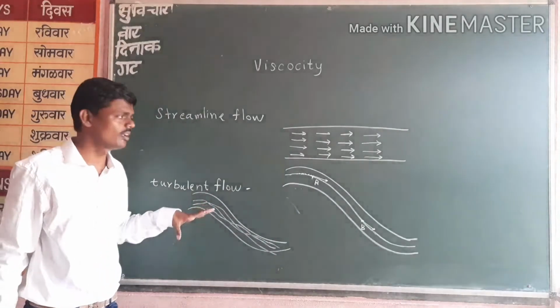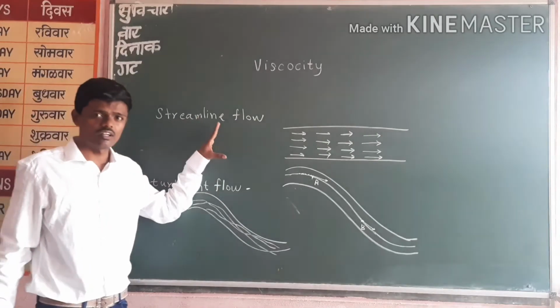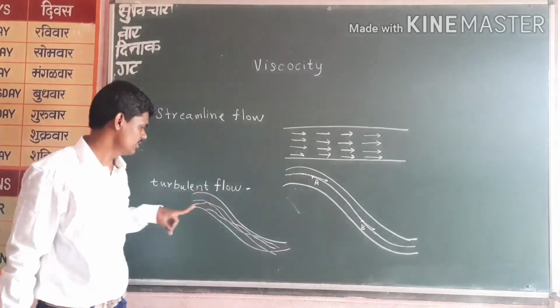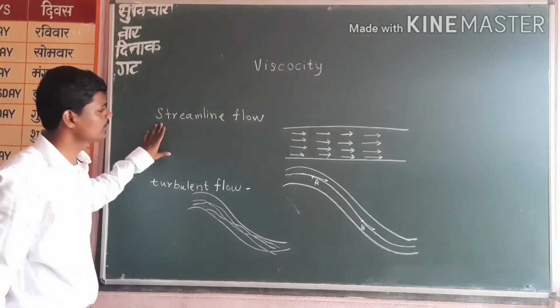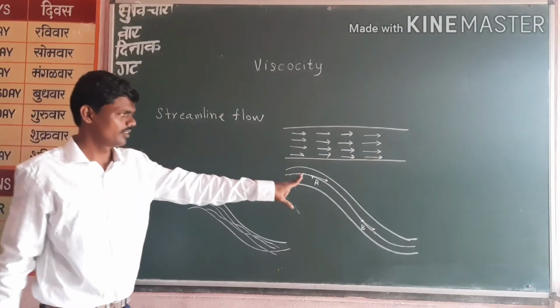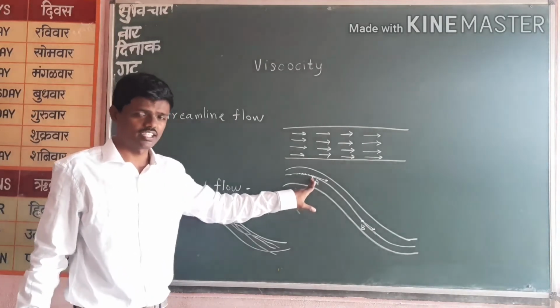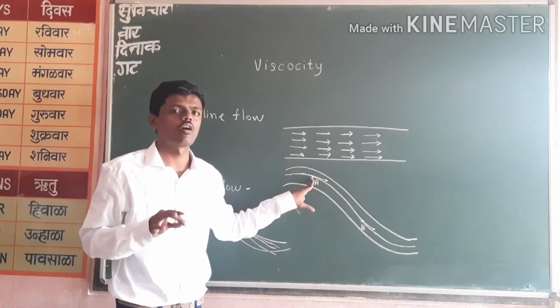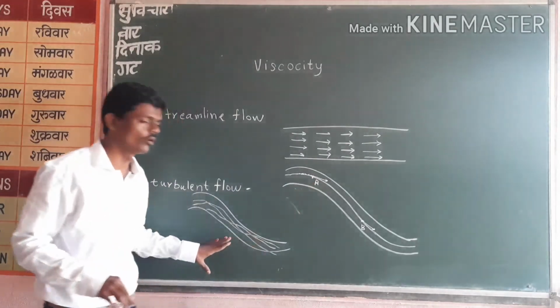Both examples are easy: streamline flow, a river in the summer months, and turbulent flow, a river in the rainy season. So this is streamline flow: at any point, the velocity and direction of each and every particle passing through this point is the same. And in turbulent flow, it is not.